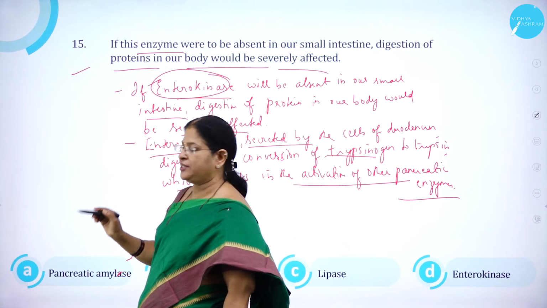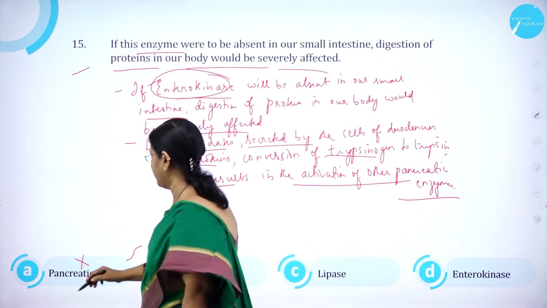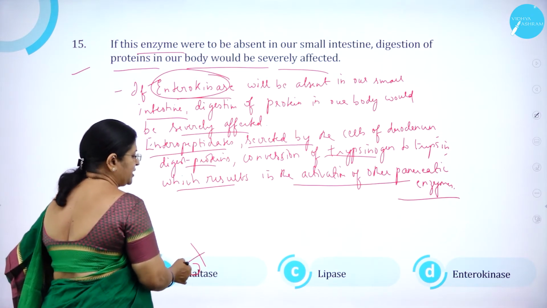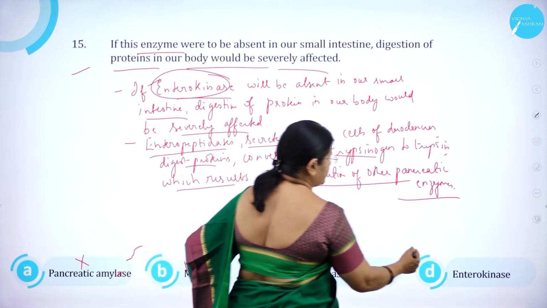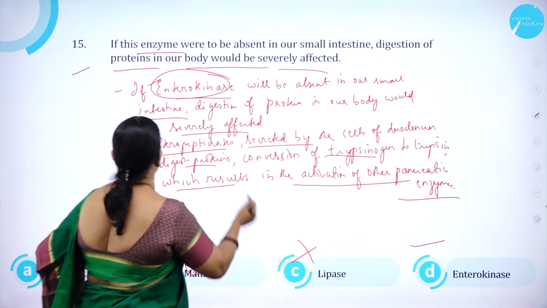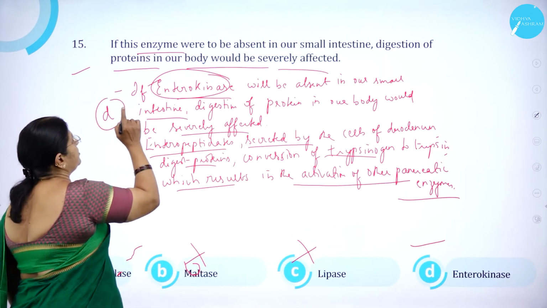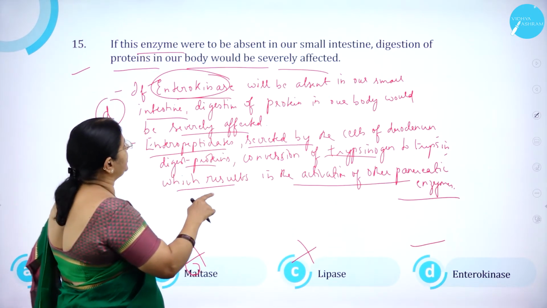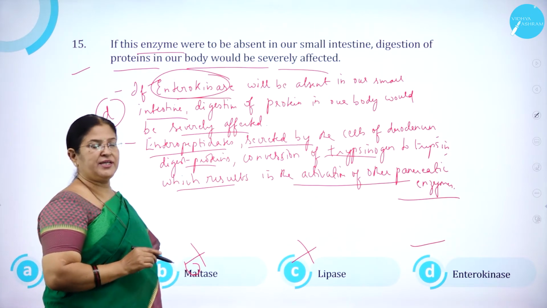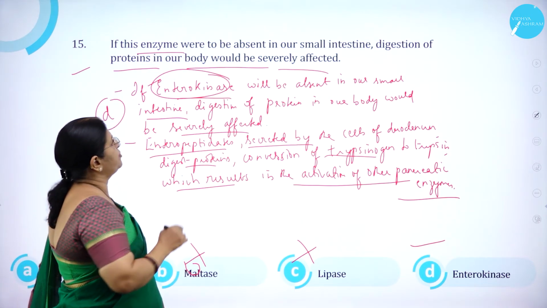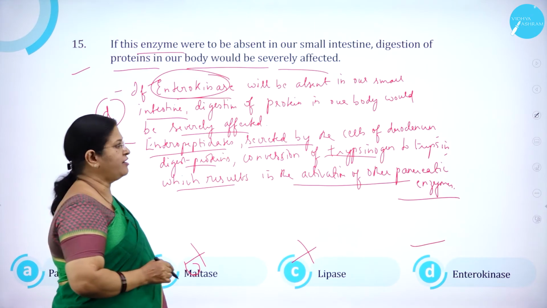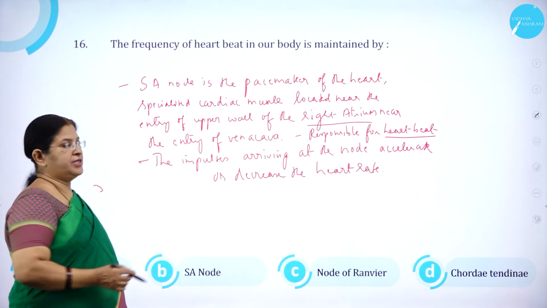The enzyme is enterokinase. So option A, pancreatic amylase is wrong. Option B, maltase is wrong. Option C, lipase is wrong. Option D, enterokinase is correct. So if this enzyme, enterokinase, were to be absent in a small intestine, digestion of proteins in our body would be severely affected. Moving on to question number 16.